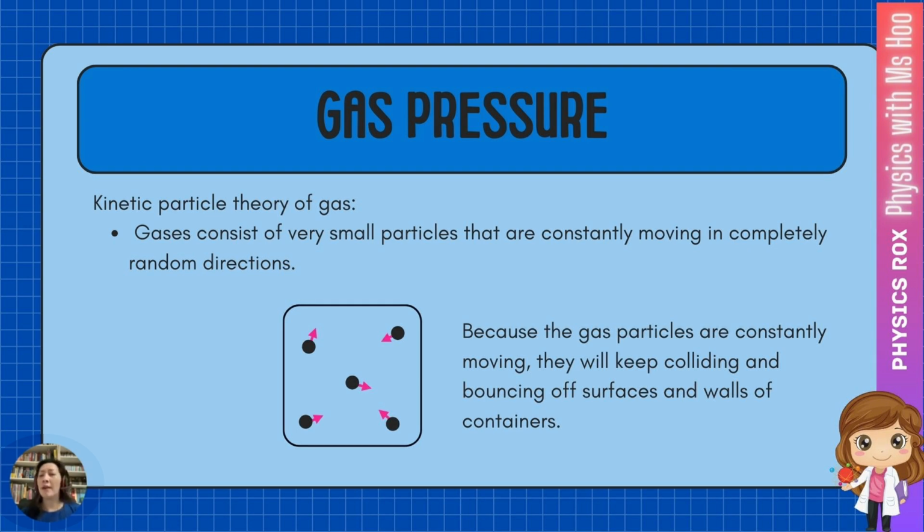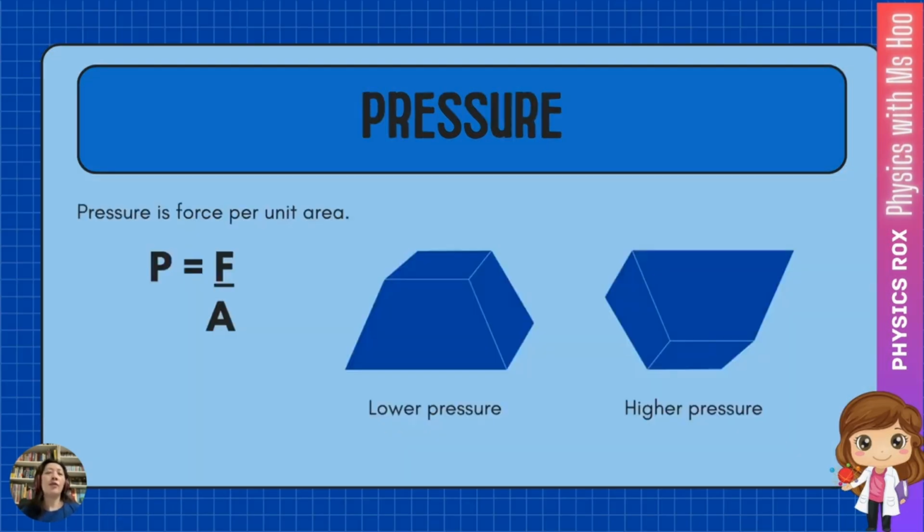Now, before we move on, let's just go through a little bit about pressure. So, you should have learned about pressure in an earlier lesson. And if you'd like to know more, please watch my video about pressure. For now, we're just going to go through a really quick overview. And as you may recall, pressure is force per unit area. The formula here is P equals F over A.